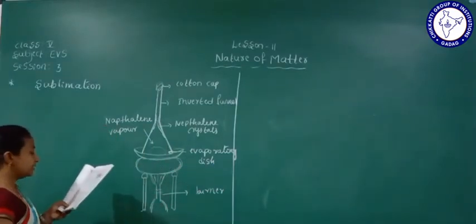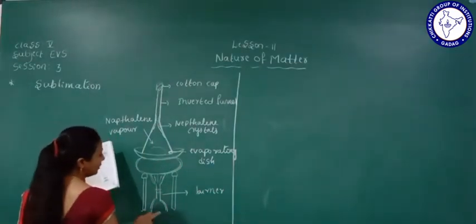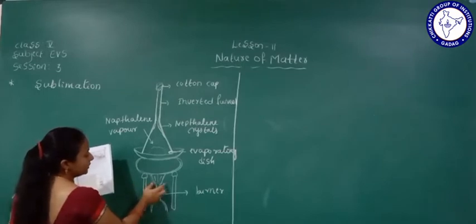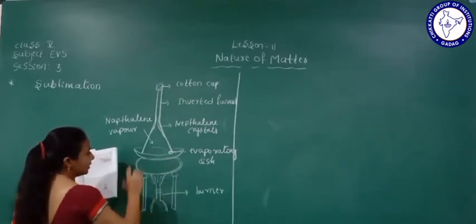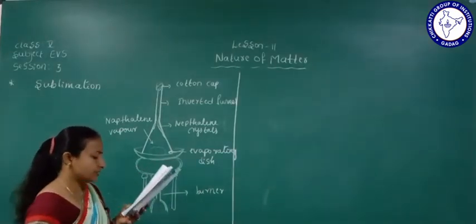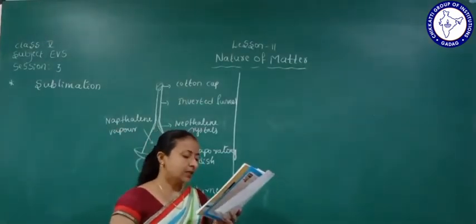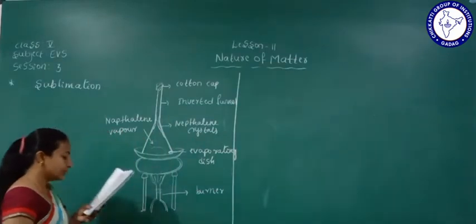Then heat the dish slowly. Through a burner we keep heating the plate. Okay, then see what happens: naphthalene converts into a milky vapor.